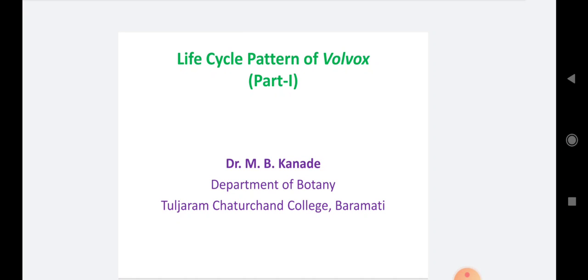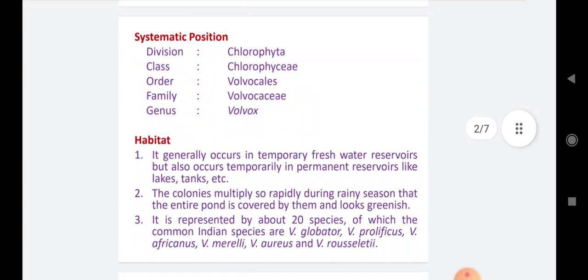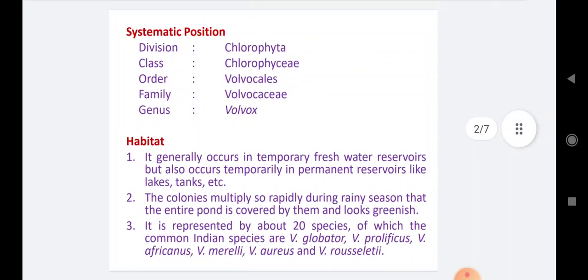In part second, we are going to study the Volvox sexual reproduction. Okay, so we are starting with the systematic position of the Volvox.